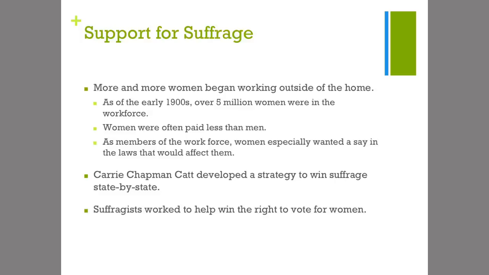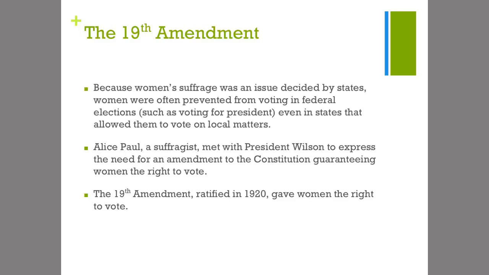We have a suffragist named Carrie Chapman Catt who developed a strategy to win suffrage state by state. Suffragists worked very hard to help win the right to vote for women. And ultimately, that's going to come through in the 19th Amendment.